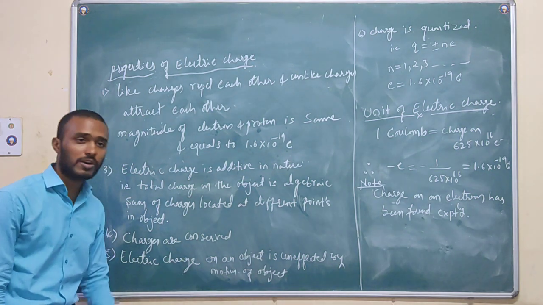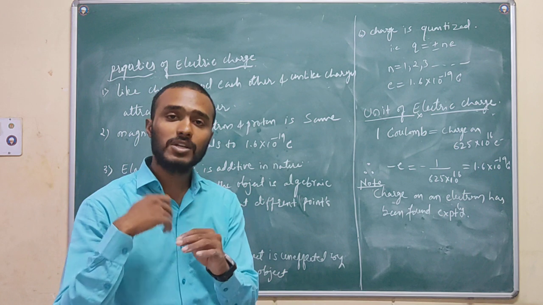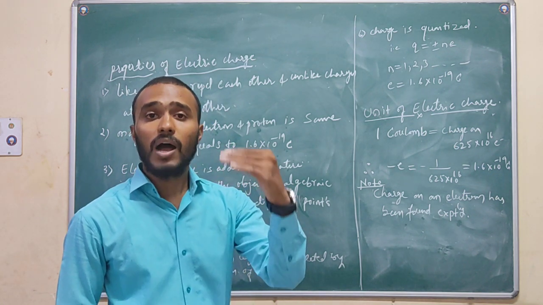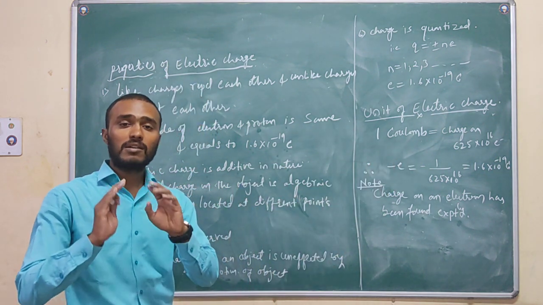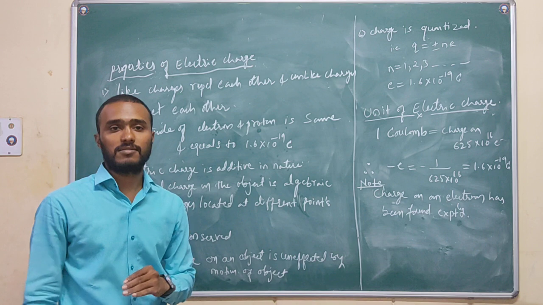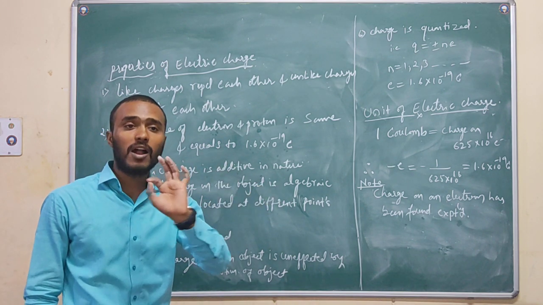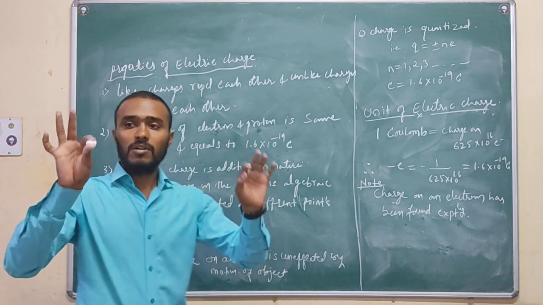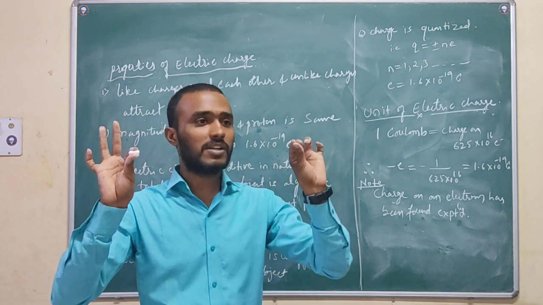This is very important here. Conserved means that by rubbing or by some process we may make an uncharged body become charged, but we can't create charges. For example, say this body has 10 charges and this body has 10 charges.